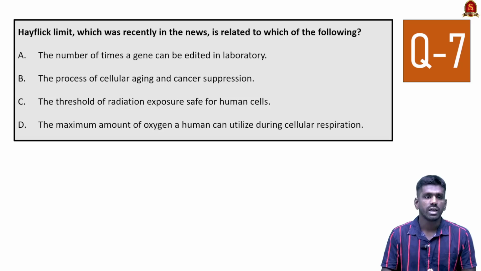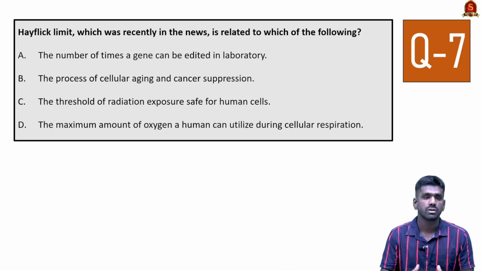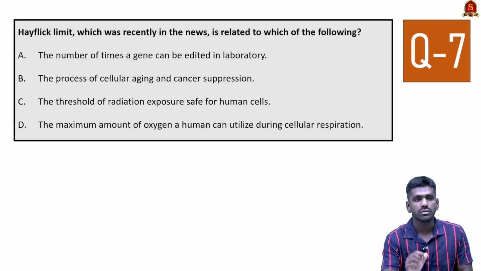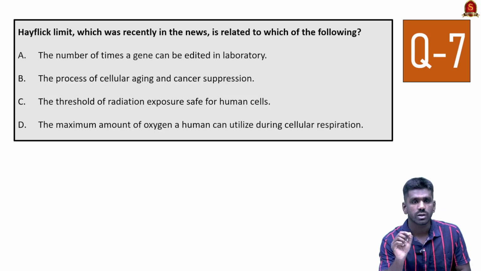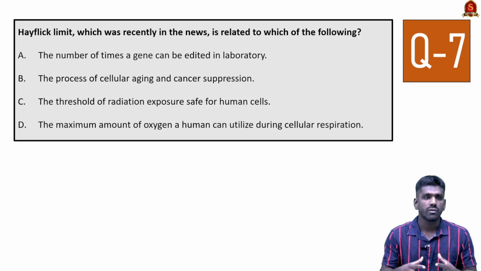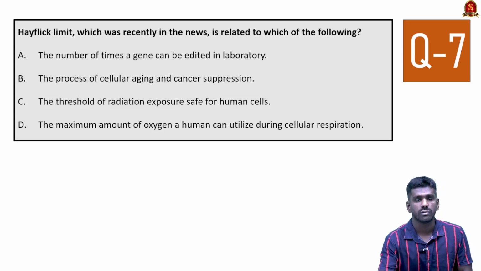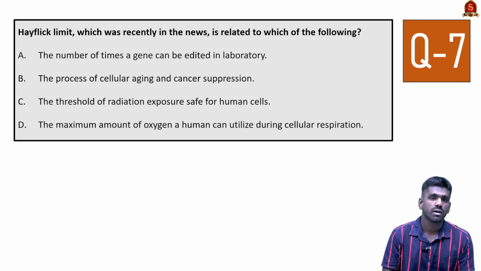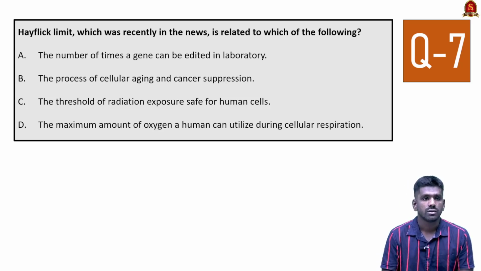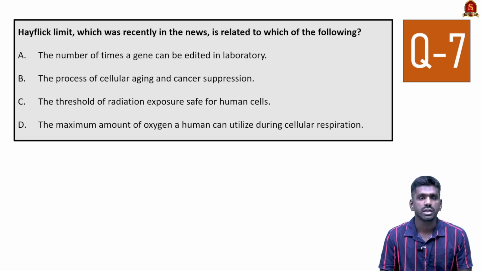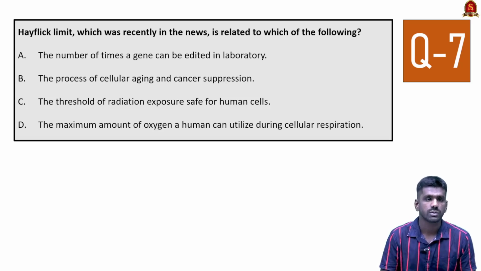But if you take the turtles who live up to 200 years, their cells can multiply more than 100 times during their lifetime. So the Hayflick limit is a limit up to which the cells can multiply until death. So this is related to cellular aging, and this understanding of Hayflick limit can also be used in cancer treatment or cancer suppression. So Hayflick limit is related to cellular aging and cancer suppression. The correct answer is option B.